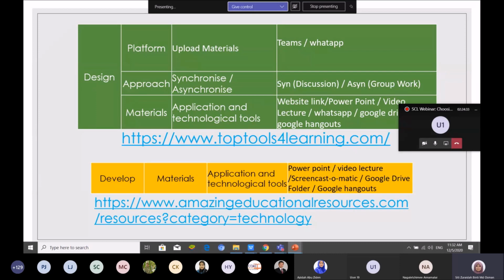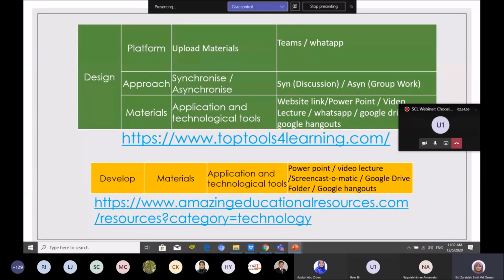Website link, I will give them so they can explore. I give them PowerPoint, my video lecture PowerPoint. I give them the video lecture. WhatsApp is the platform I use. Google Drive is the platform students need to use to submit their task. Google Hangouts, if I want them to chat.